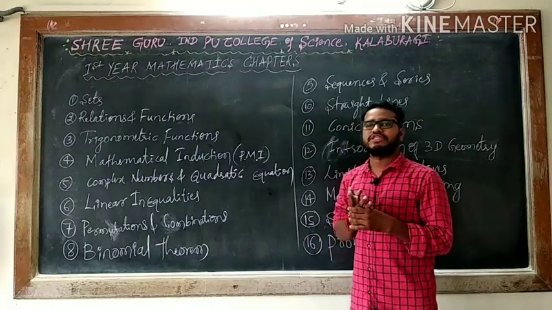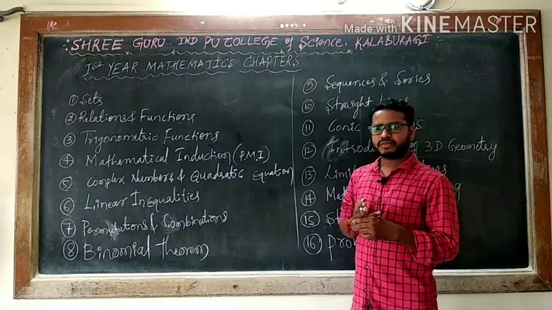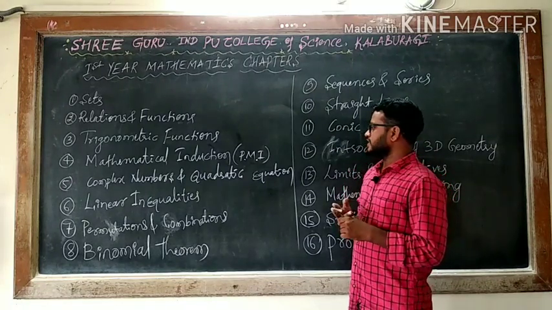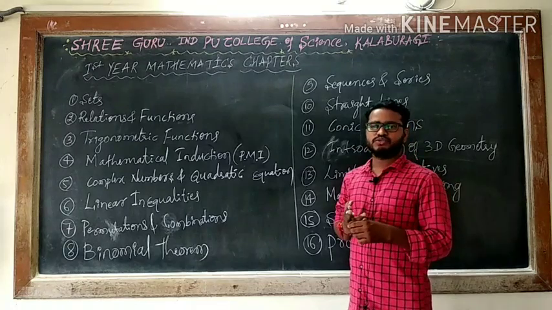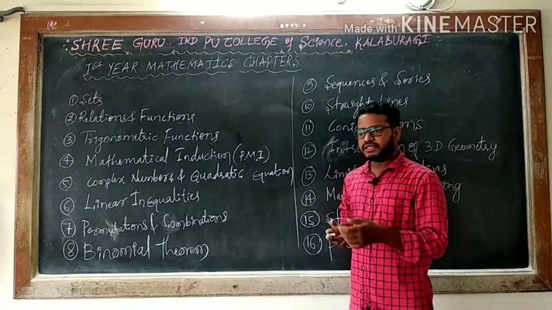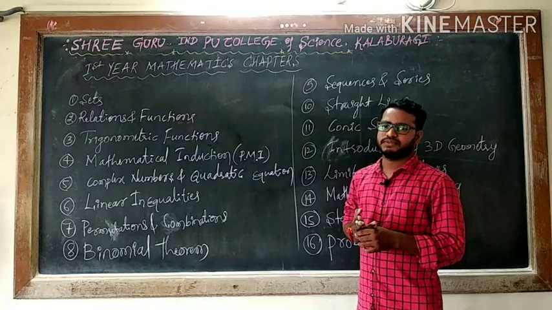If it is equal to 0, you will get equal roots. If the discriminant is more than 0, you will say real and distinct. If the discriminant is less than 0, you will say imaginary roots.